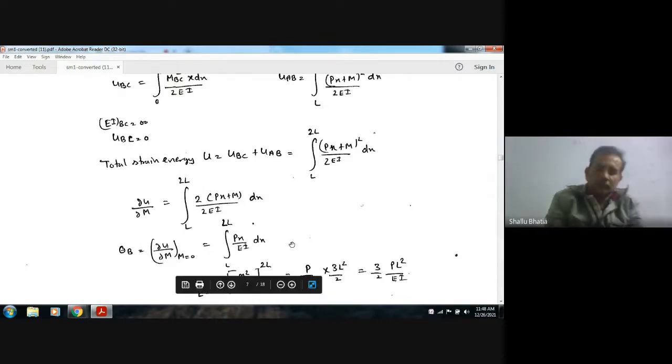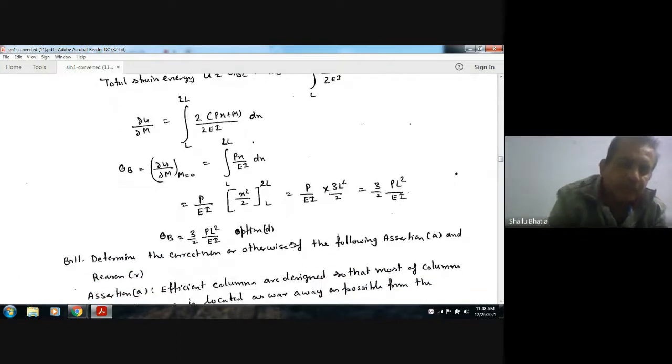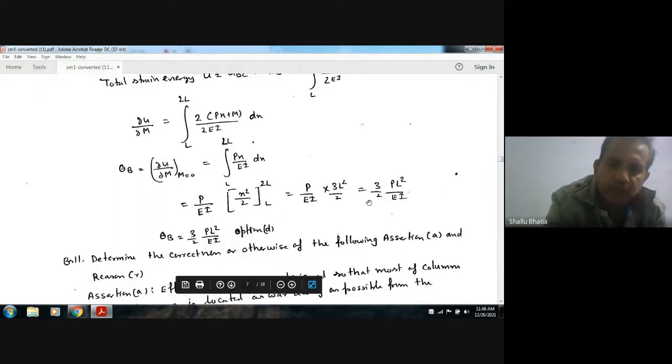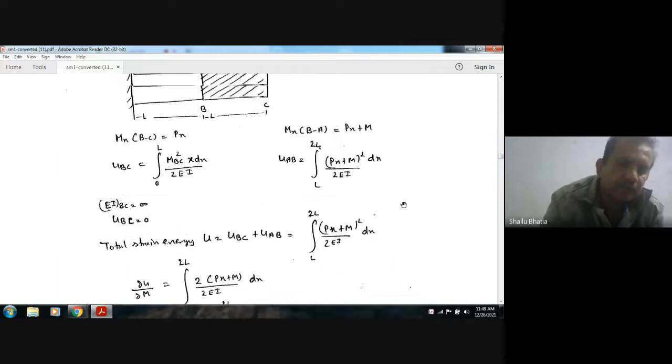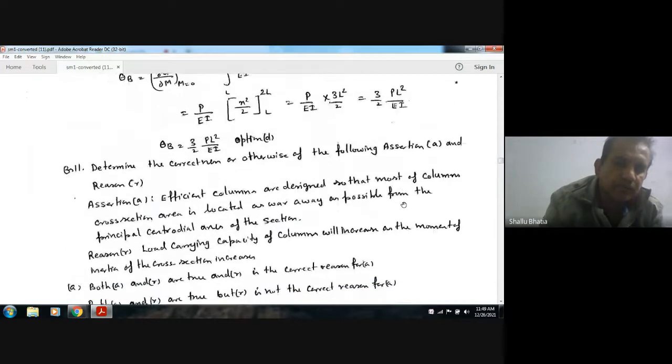So performing integration and putting the limits, we can have 3 by 2 PL square by EI. So option B is the right answer. Slope at B is 3 by 2 PL square by EI.